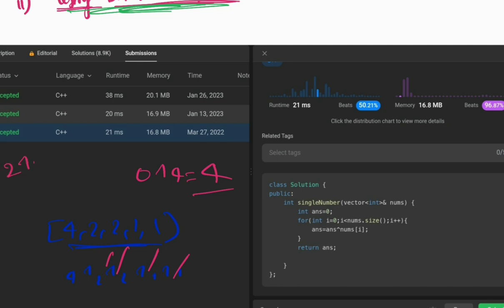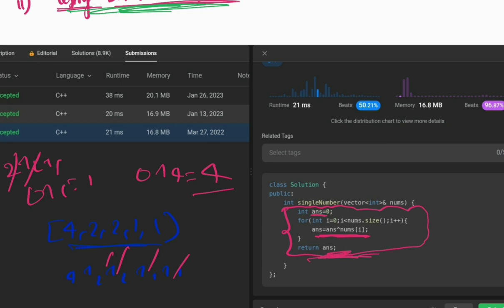We can also show 2 XOR 2 XOR 1. The same elements will cancel out, so it will be 0, and 0 XOR 1 gives 1. Now you can see the answer is 1. So here I just implemented the XOR operator. I take a variable named answer, and here I am applying the XOR operator and getting the answer.